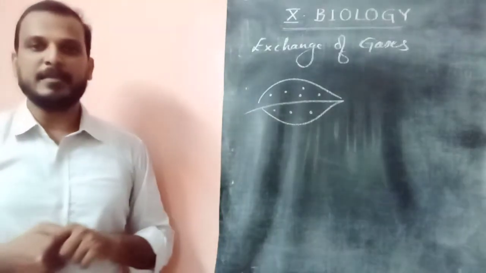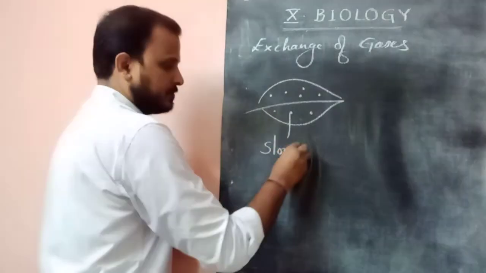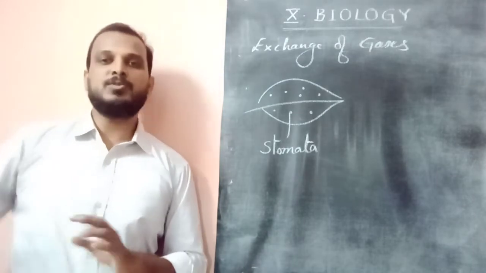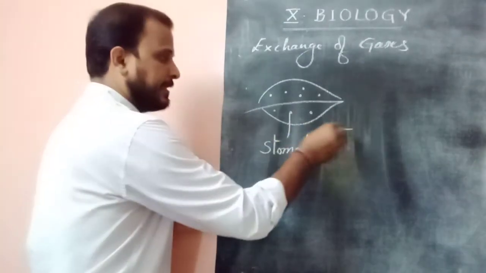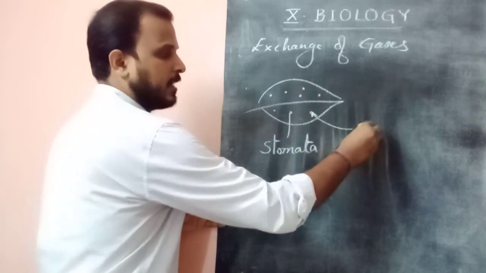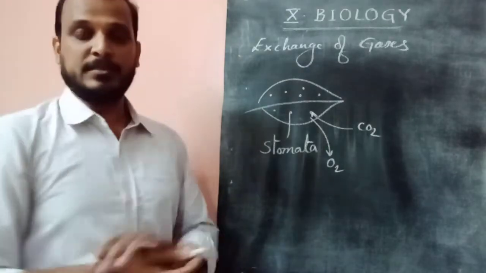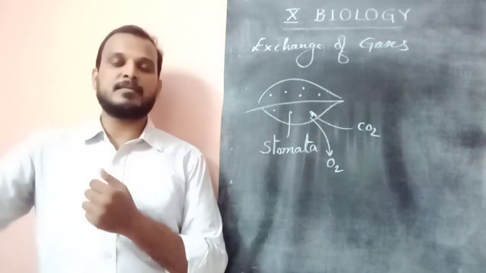I think you know them well; they are called stomata. Stomata are the openings used for exchange of gases, through which plants take carbon dioxide and leave oxygen. So leaves do exchange of gases with stomata.